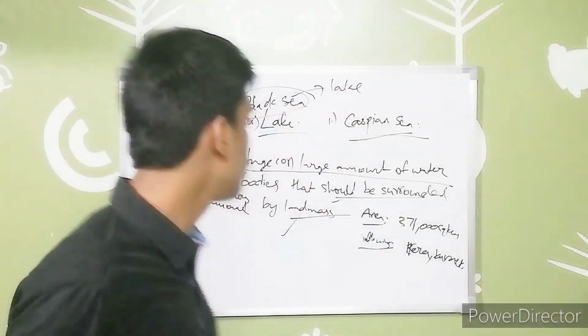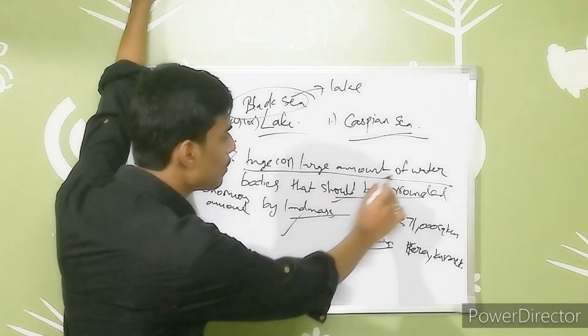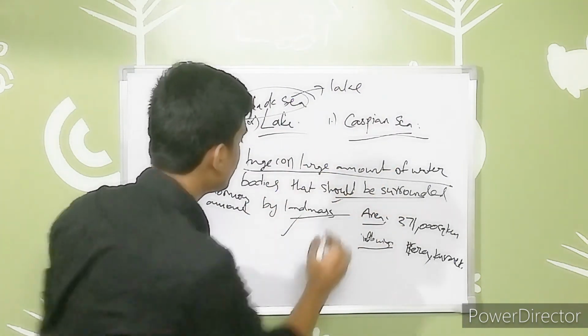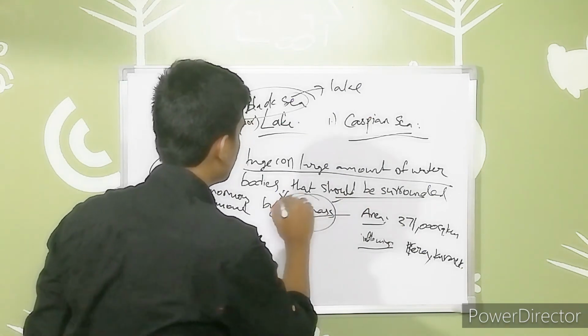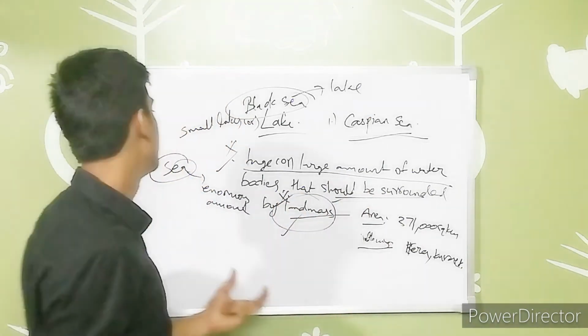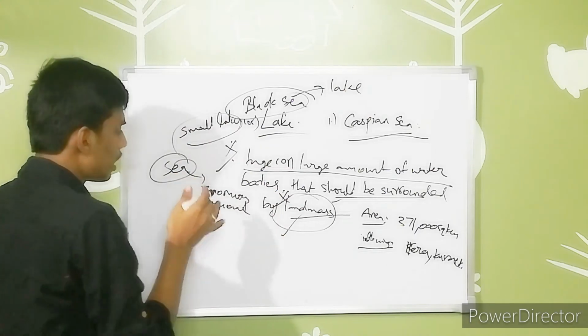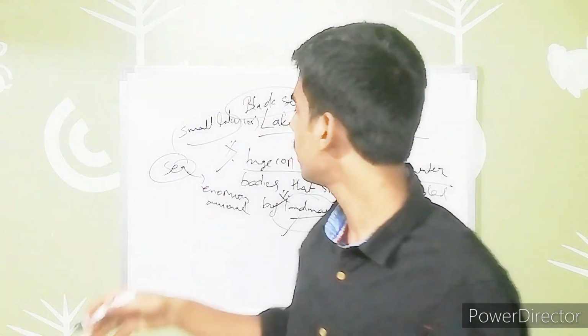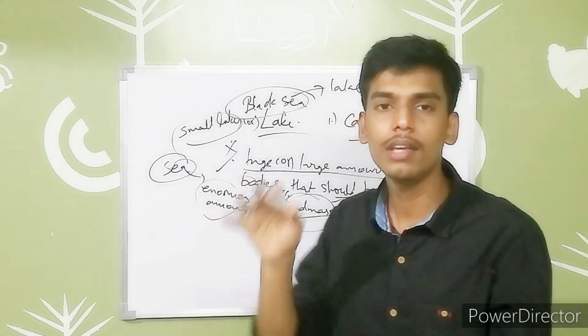One thing we have to note here, guys: a large amount of water body that is surrounded by land mass can be considered a lake. It may be a small lake or an enormous one. A sea can also be considered a lake when it has an enormous amount of water and the conditions are satisfied.